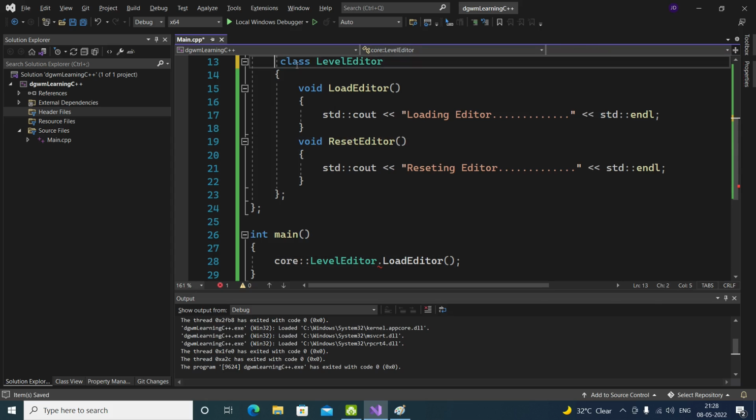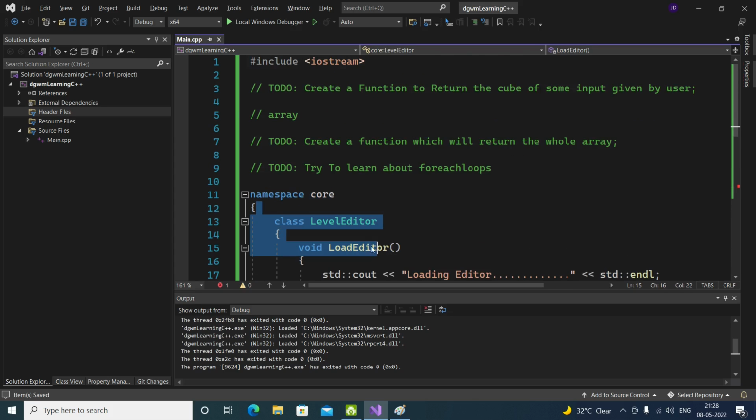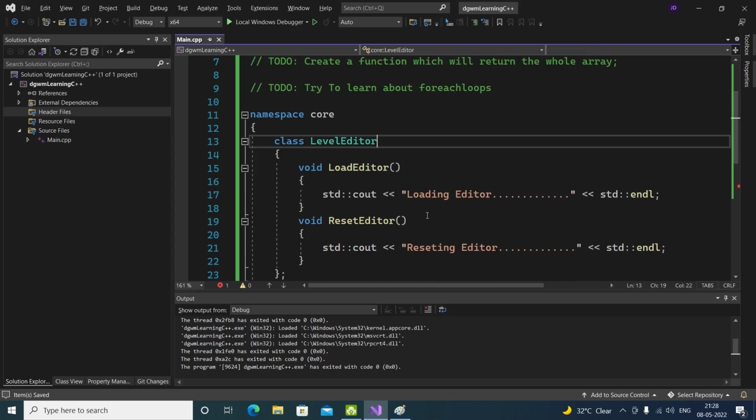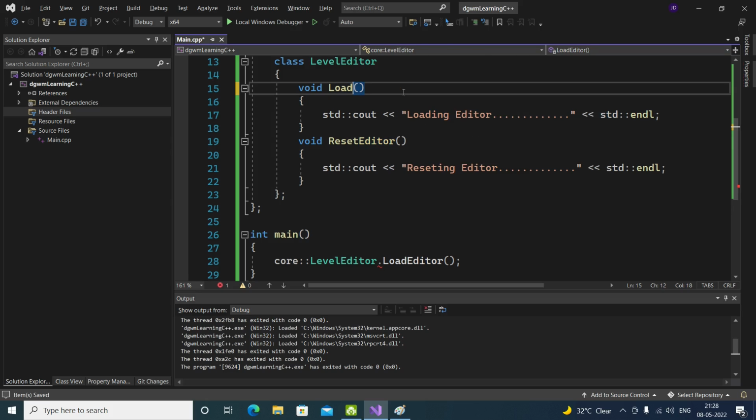I haven't done much in classes in C++, so yes, I'm also a bit confused. I don't know why it's not working. Like I told you, I just use namespace and then the main function or other classes, or I just use them separately. Code level editor class, reset level or load level. Just an example.